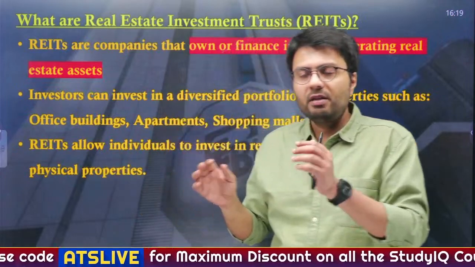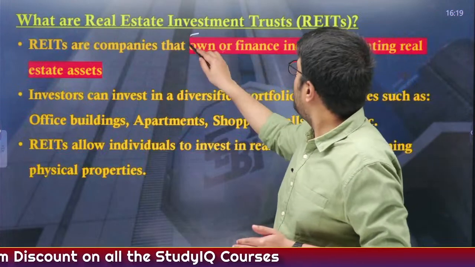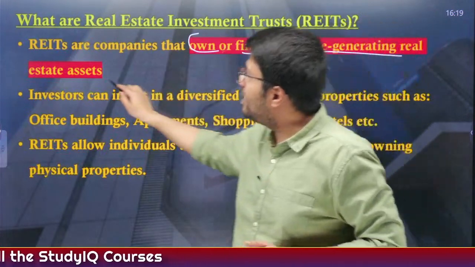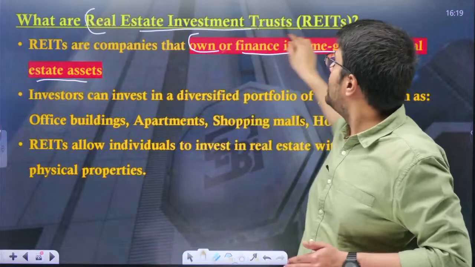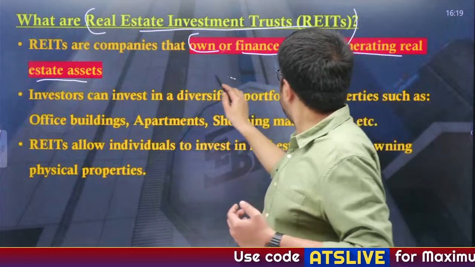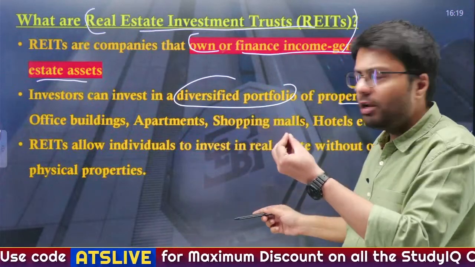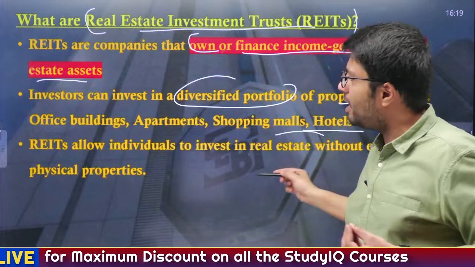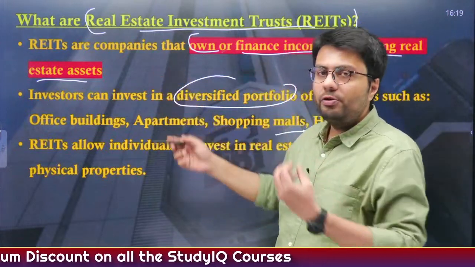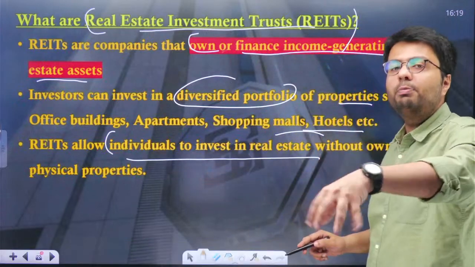So, in that case, there are many people who are pooling their money, and if that money is invested to own or finance income generating real estate, these are called real estate investment trusts. Investors can invest in a diversified portfolio which can consist of properties, be it office buildings, residential apartments, shopping malls, hotels, etc. Therefore, this kind of instrument allows individuals to invest in real estate without owning these private properties.